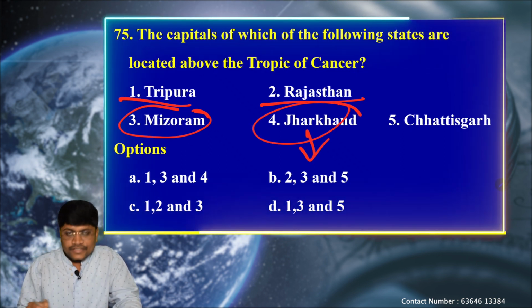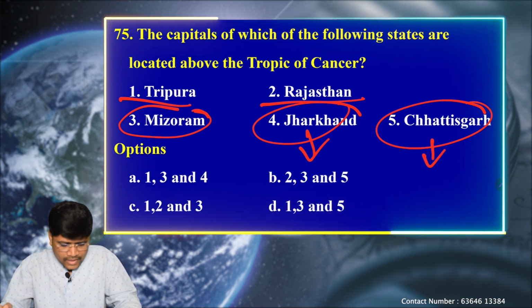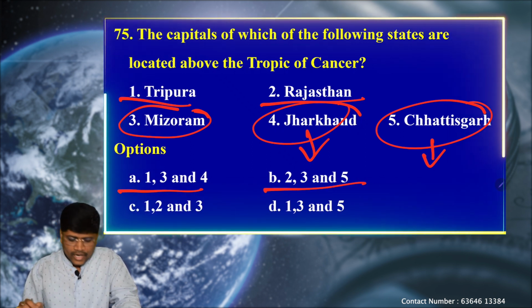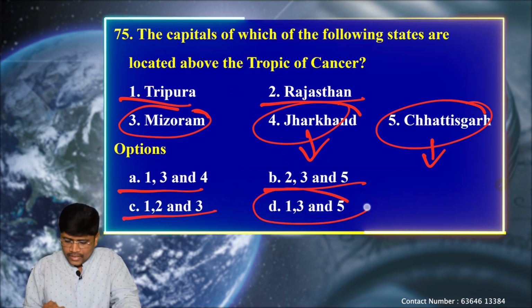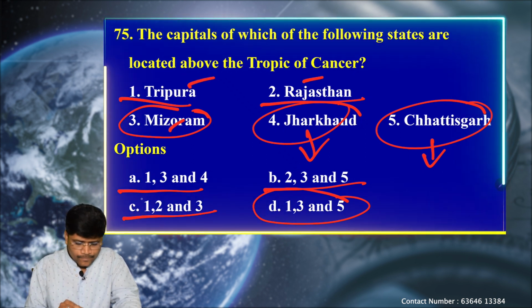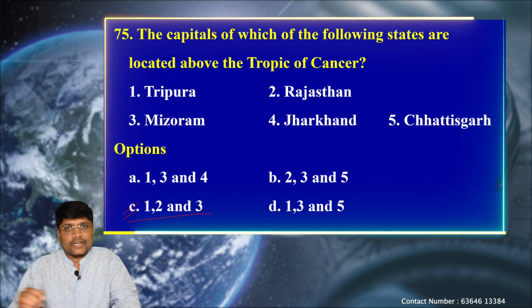Jharkhand capital Ranchi lies below this one. Chhattisgarh capital Raipur is also below the Tropic of Cancer line. So options here we have A 1, 3 and 4, B 2, 3 and 5, C 1, 2 and 3, and D 1, 3 and 5. We know that Tripura, Rajasthan and Mizoram, so hardly 3 capitals lie above this one. That means option C is the correct one.